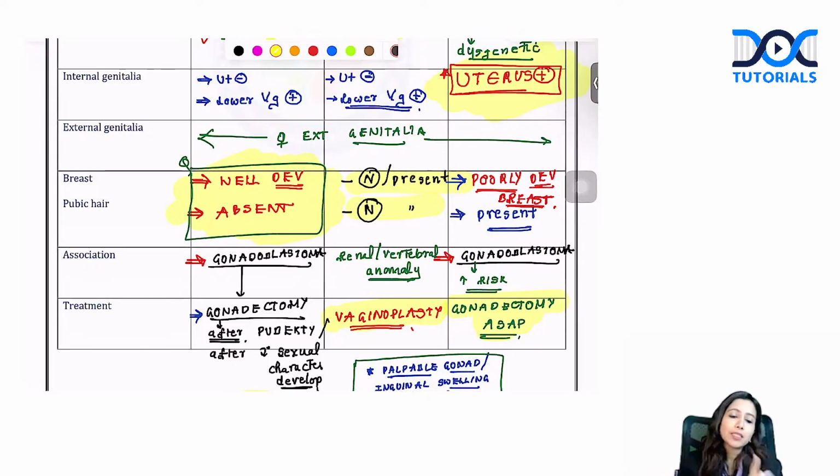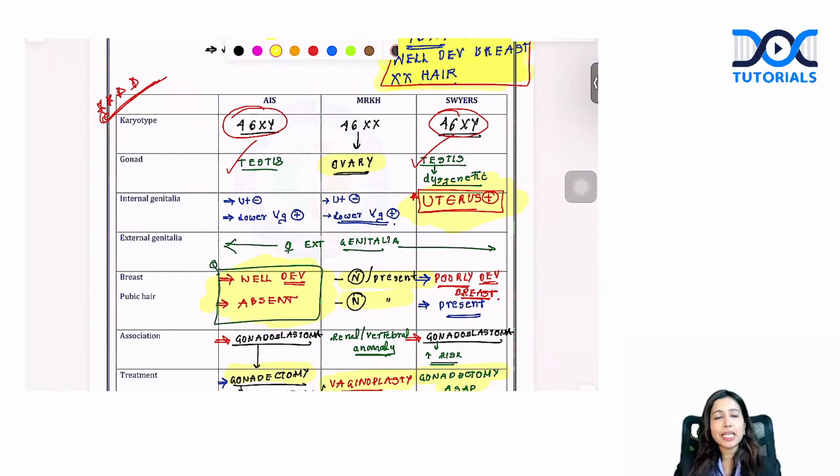Again, in androgen insensitivity also we do gonadectomy. When is gonadectomy done? Gonadectomy is done after puberty or after secondary sexual characters are complete. We want the ovaries to produce the hormones which will induce this secondary sexual character development. So gonadectomy is done after the puberty as such. Yes, so this is yet again a very, very important box, differentiating these three clinical scenarios. Yes, have a note of this.